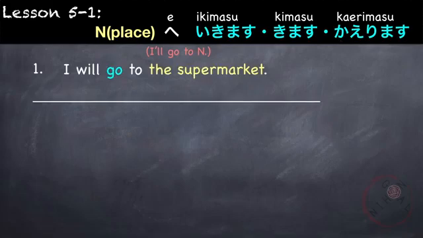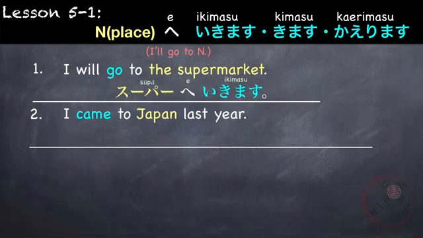For example, I will go to the supermarket. Using the pattern, let's start with the place, supermarket, followed by the particle e, and then the verb go, ikimasu. Super e ikimasu. Another example, I came to Japan last year.